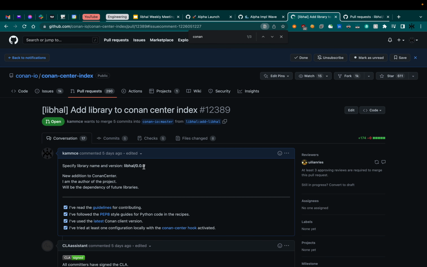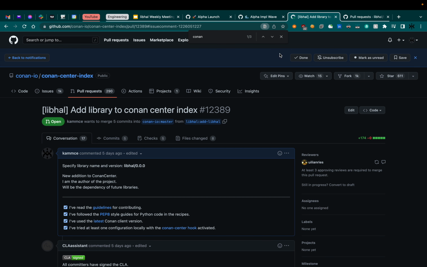So yeah, we're here. It took a while. This was put in 5 days ago, and I've just been cranking at it. Conan is not easy, and CMake can be pretty annoying at times. So that's where we're at. libhal is on its way to being put into the Conan Center. It does seem to take around 5 to 8 days to get things updated, which is a bit unfortunate, but it's how they make sure that their systems don't get spammed with a whole bunch of garbage projects or other malicious things like that.